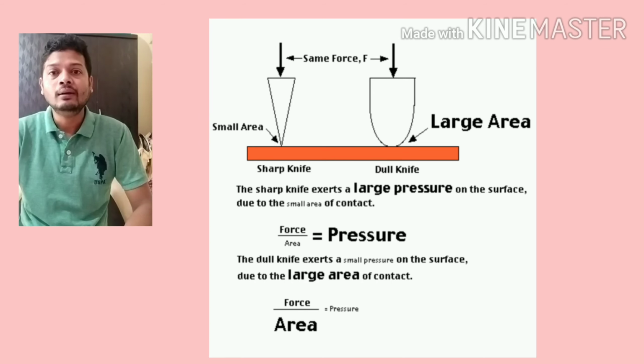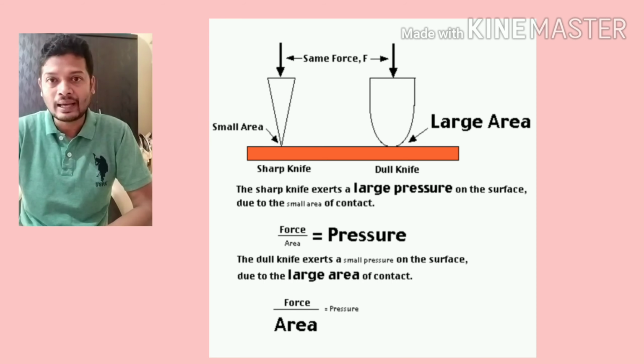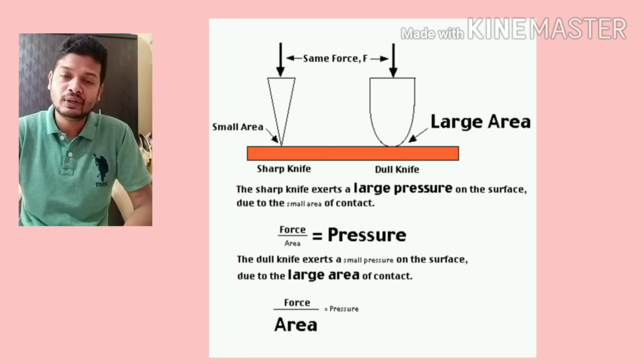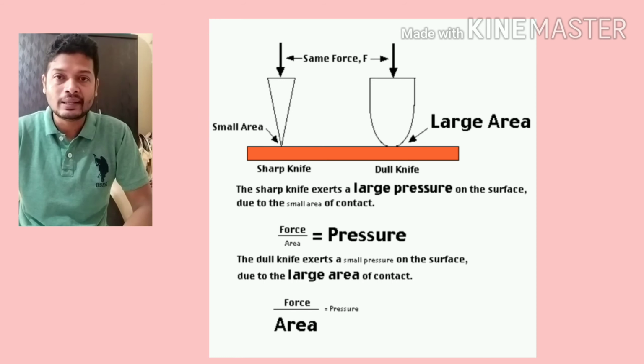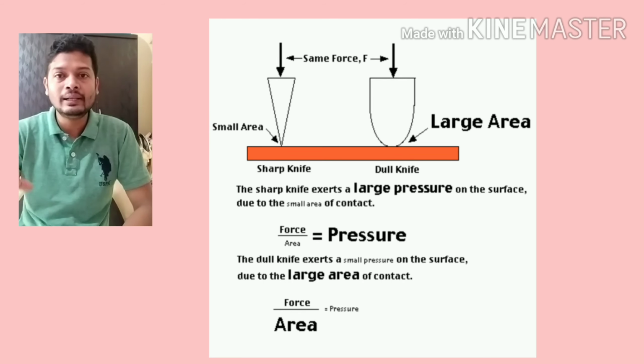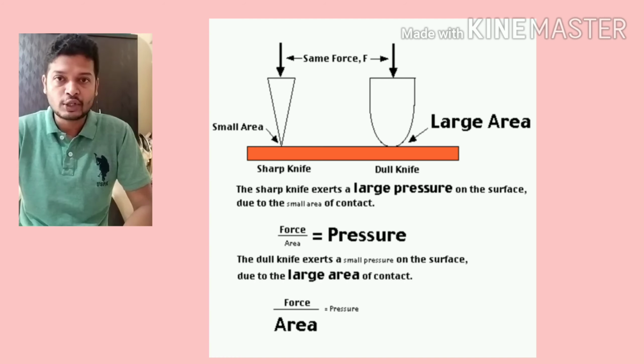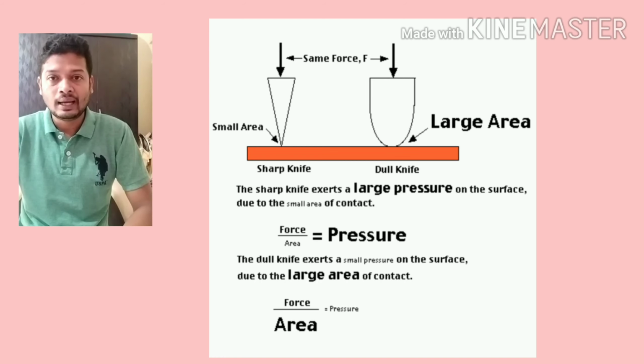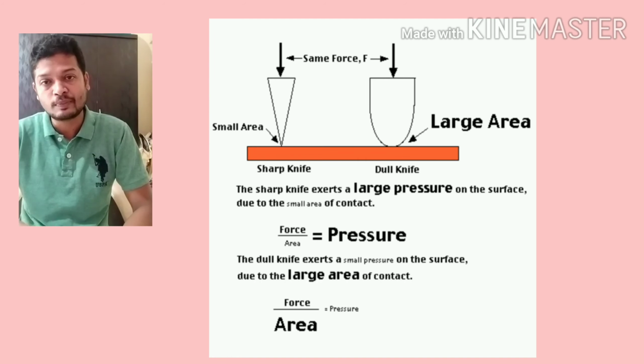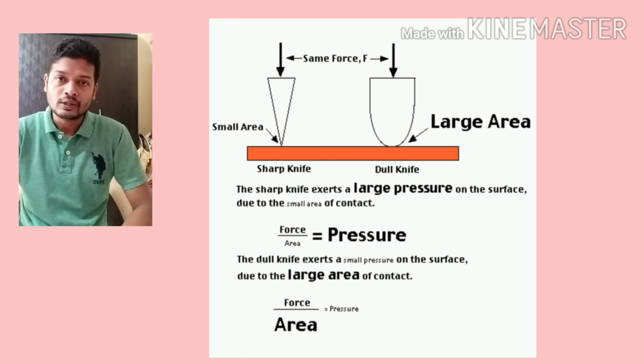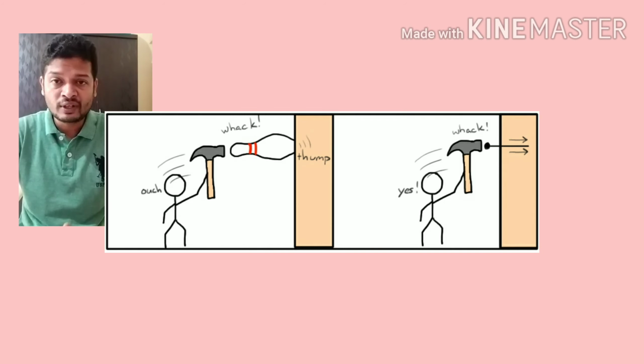When you apply force on less area, the impact is more. And on the other hand, if you apply the force on more area, then the impact is less. That is why you can easily push the sharp pin into the cardboard, and the one which is blunt will not go easily in spite of applying a large amount of force. So that shows what is pressure. Pressure increases if the surface area on which the force is applied decreases.